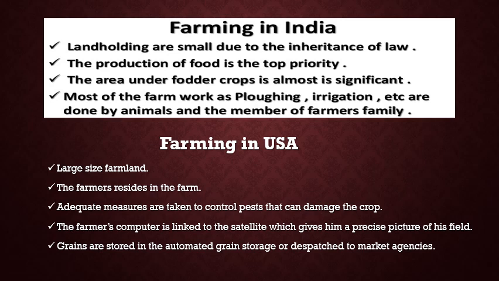Farming in USA. Large size farmland. The farmer resides on the farm. Adequate measures are taken to control pests that can damage the crop. The farmer's computer is linked to the satellite, which gives him a precise picture of his field. Grains are stored in automated grain storage or dispatched to the market agencies.